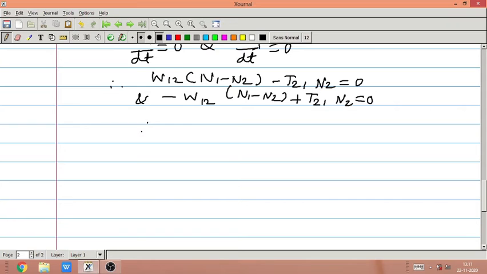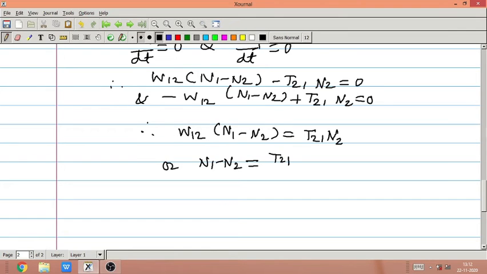Therefore I can write W12 into (N1 minus N2) is equal to T21 into N2, or N1 minus N2 is equal to T21 upon W12 into N2. So N1 is equal to N2 plus T21 upon W12 into N2.